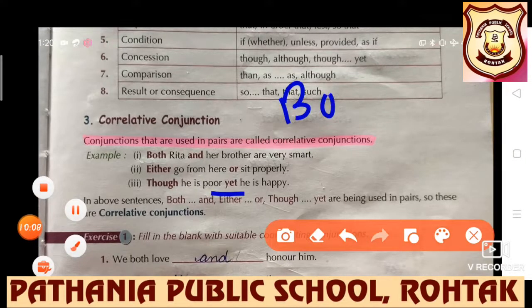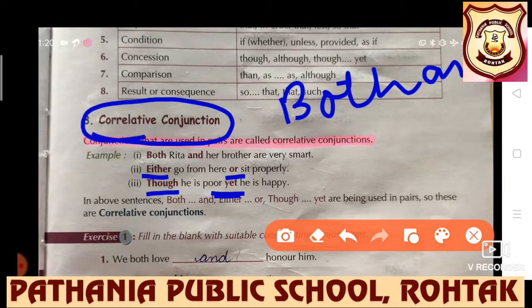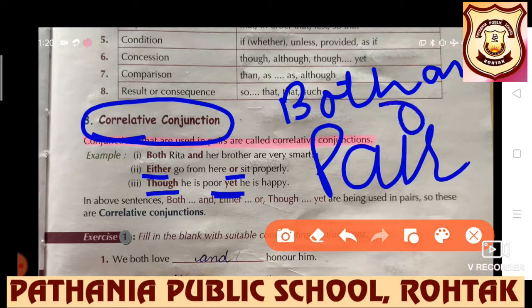Both, and. Either, or. Though, yet. These are correlative conjunctions, and correlative conjunctions always work in pair.